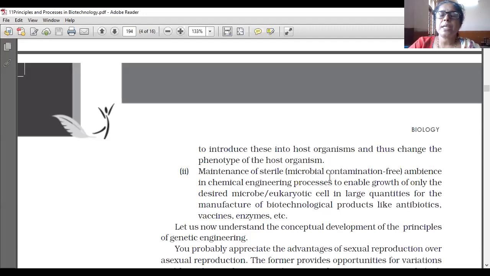Maintenance of sterile ambience in chemical engineering process to enable growth of only the desired microbe. Only the desired microbe should be grown in that nutrient solution or eukaryotic cell in large quantities for the manufacture of biotechnological products like antibiotics, vaccines, enzymes, etc.